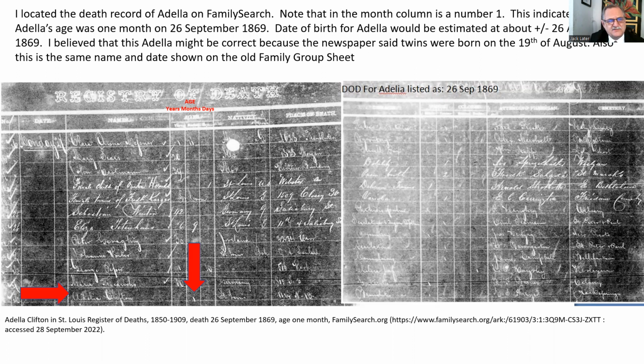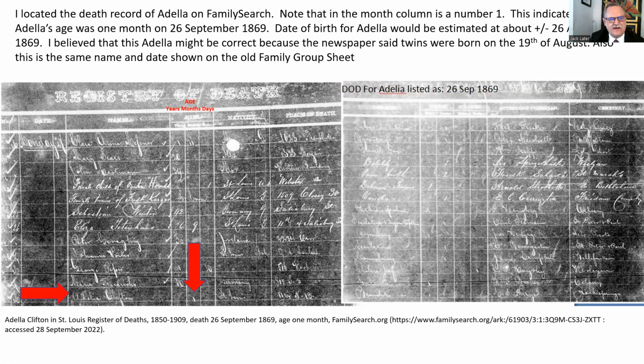But check this out. The date of birth of Adela would be estimated to be about plus or minus the 26th of August, 1869, because this record was actually listed as 26 September, 1869. The death record says that she's 1 month old.